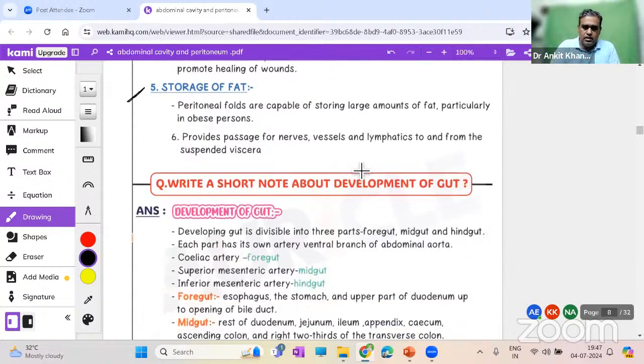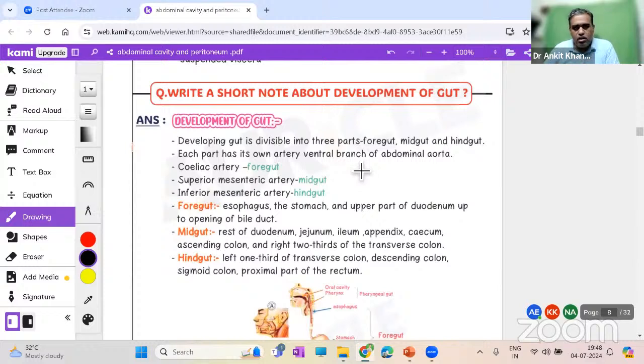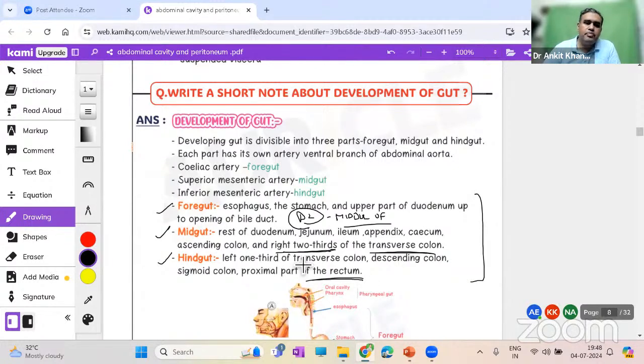Okay. Now, coming to the development of the gut. Gut, we all know, is divided into 3 parts. Again, basics is what we are going to touch today. Foregut, midgut, hindgut. You should know from where to where each gut extends. Foregut is up till the middle of the second part of the duodenum, D2, where you have the opening of the pancreatic ducts. Midgut is up till your proximal 2/3 of the transverse colon, and hindgut is up till the rectum. Then you have the anal canal.